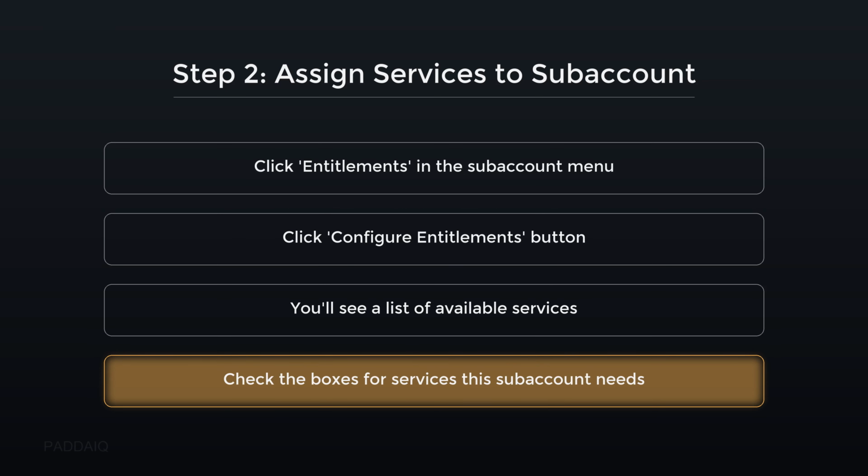Check the boxes for services this subaccount needs. This means selecting which specific SAP BTP capabilities, like databases or AI tools, your project will use. For example, if building an app that analyzes sales data, you'd enable the SAP HANA Cloud service. This step activates the exact tools required for your solution.